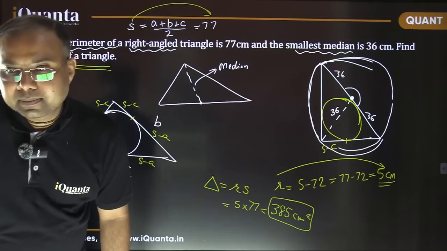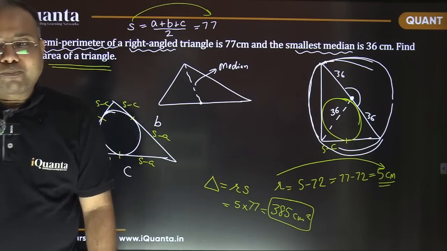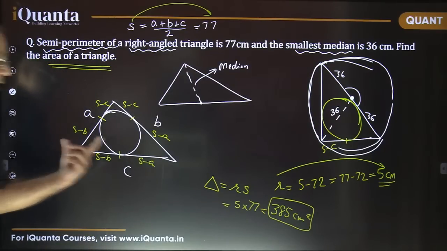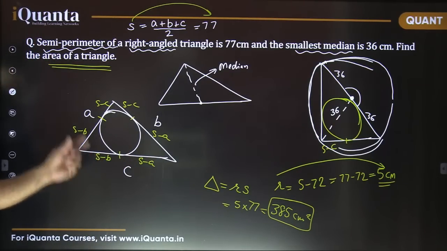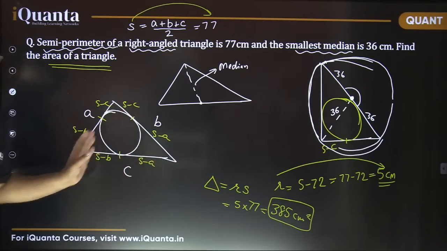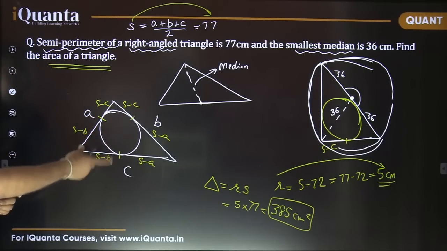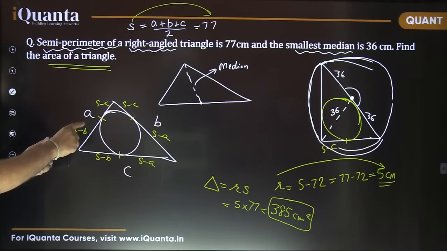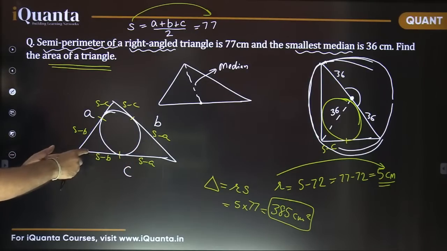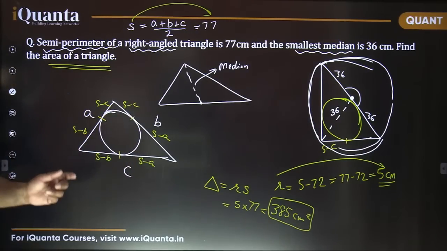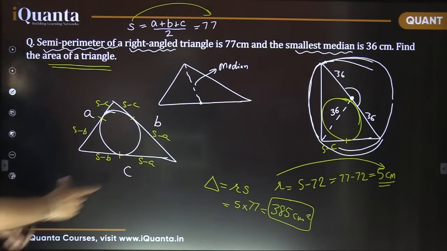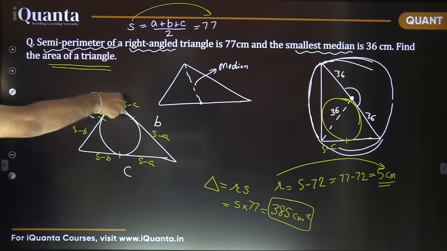Is it fine? So the important point to understand from here was this particular case, as I just discussed. For the general case, for any triangle, we can find out these tangent lengths very easily in terms of the semi-perimeter and the side lengths. So it comes out to be S minus B here. How to remember that? It's very easy, because both these tangents are going to be equal and they are along the side length A and side length C. So the opposite side length is to be subtracted, S minus B. Same way, this is S minus A, and S minus C.